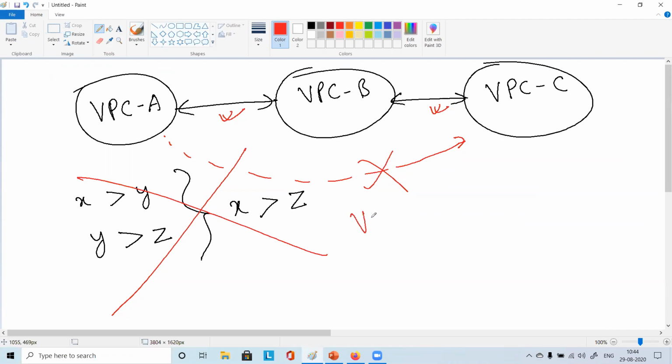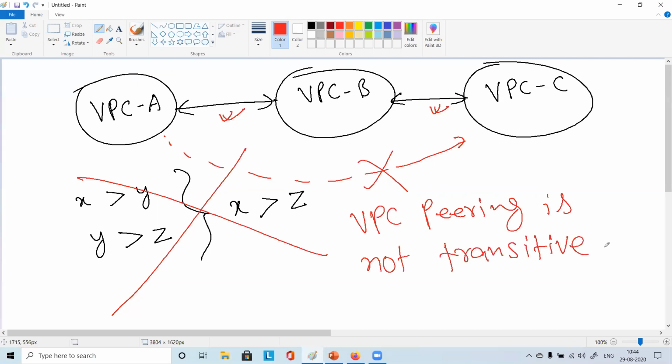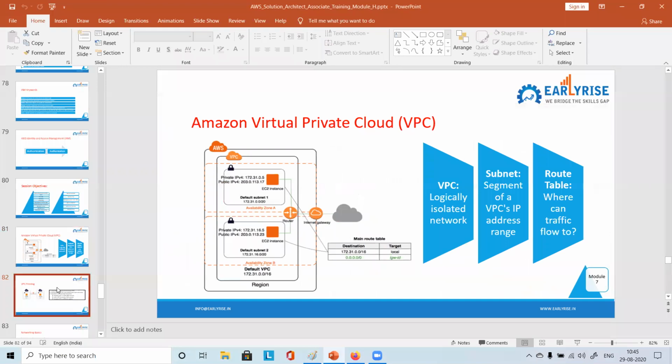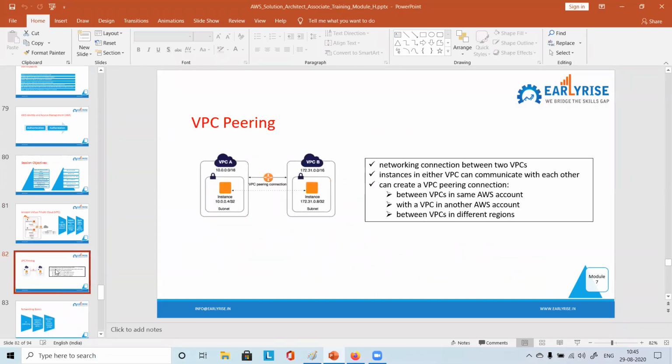So we say VPC peering is not transitive. There is a term for it. It's not transitive, it's not like this. This can be connected to this, this can be connected to this, but this cannot be connected to that. You have to do the peering explicitly, right? Clear? So this is VPC peering, right?